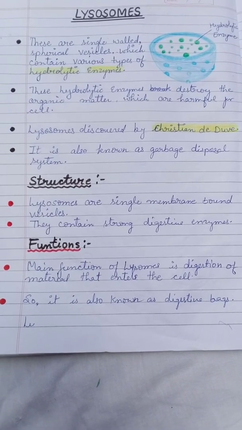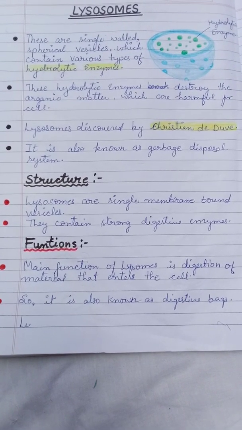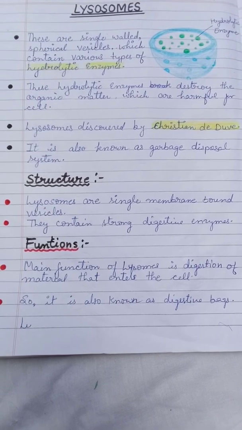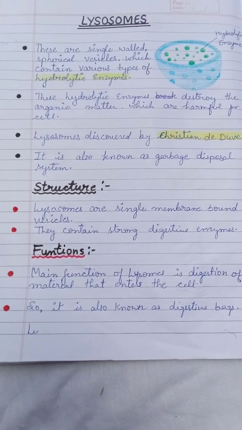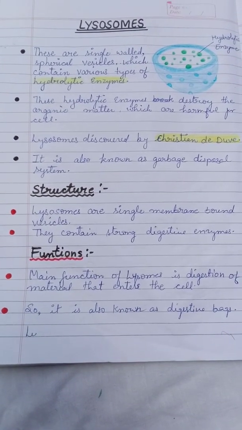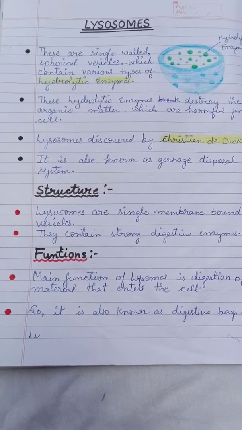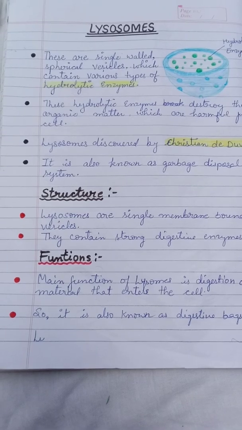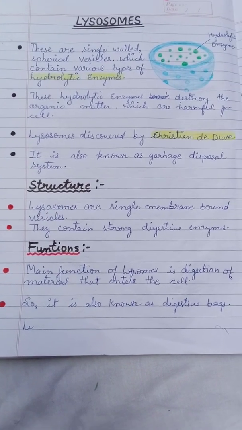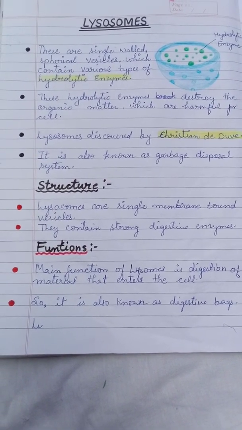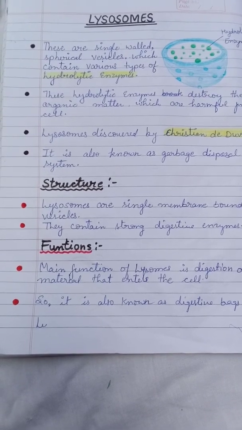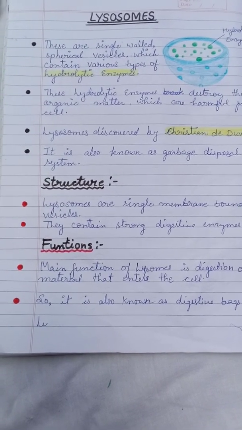So look, lysosomes are a very important cell organelle for the cell. Children, do you know what the work of the lysosome is inside the cell? Why are they present in the cell? First we will talk about the dustbin. Why do we use a dustbin? I think we all use a dustbin for throwing garbage and keeping our house clean.